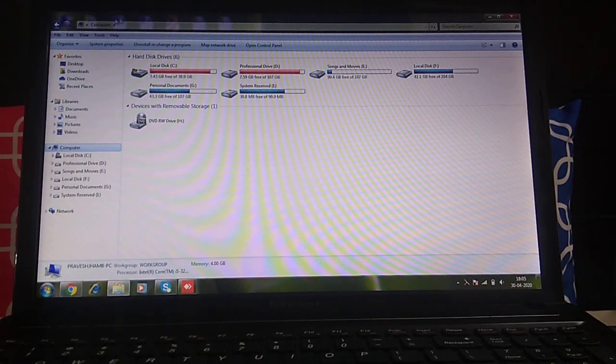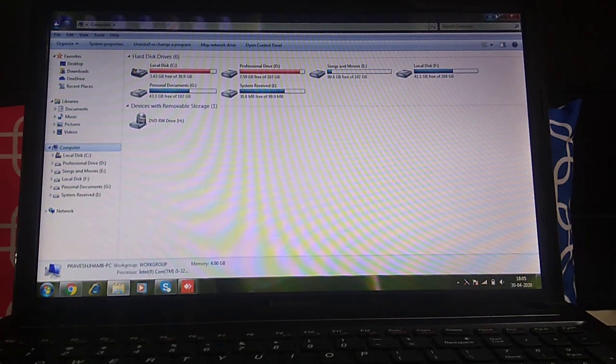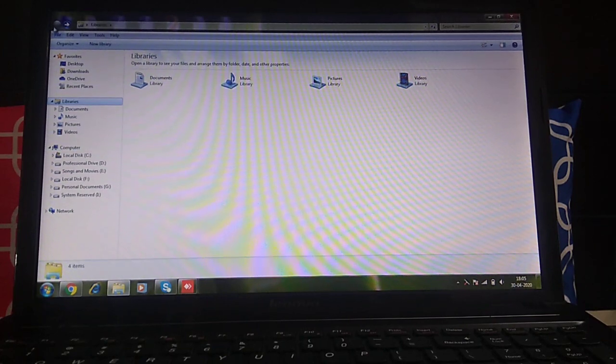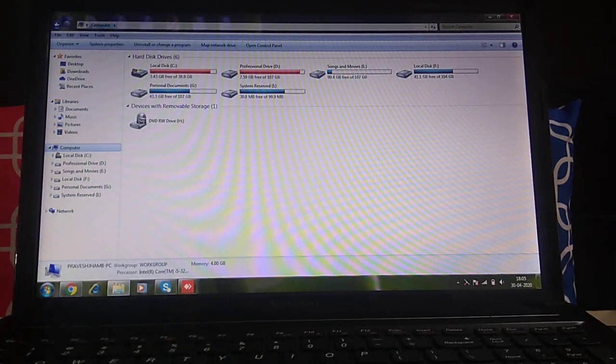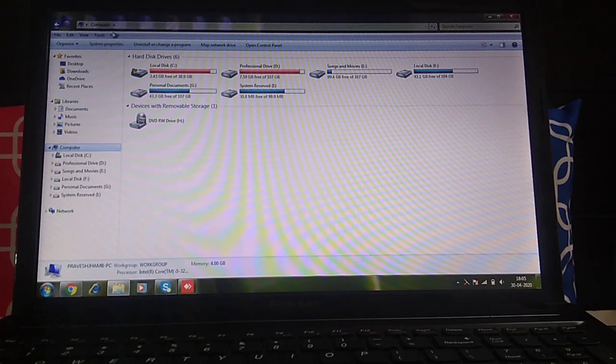So first, this bar is called the title bar, and at the top right corner, three buttons are given as usual. These three buttons are called control buttons: close button, minimize, and maximize button. Fine. Now this is the back button if you want to go back, and the go button. Near the back and go buttons, one bar is there. This bar is called the address bar. Now what is the address bar?